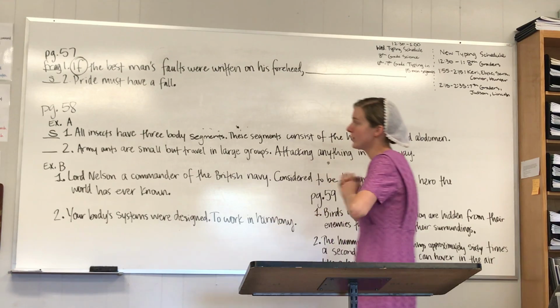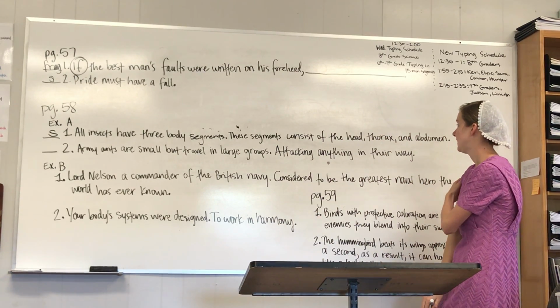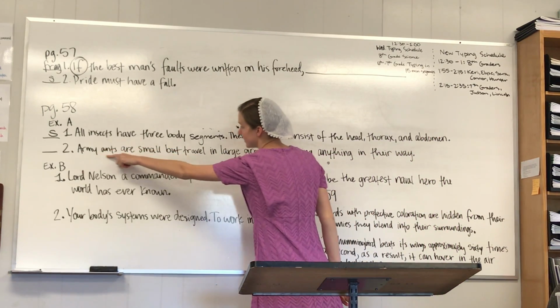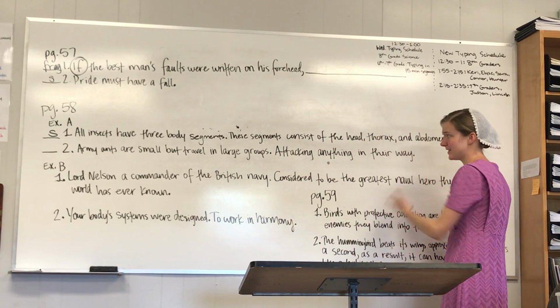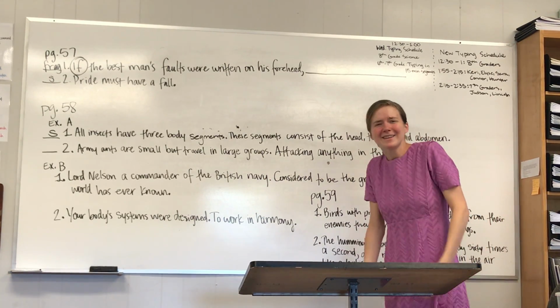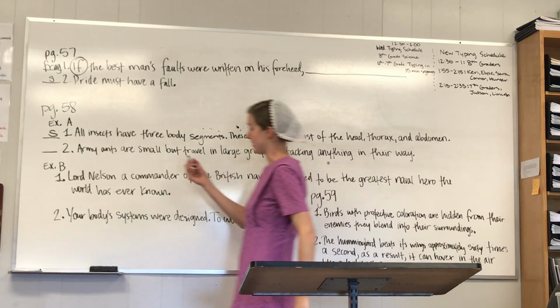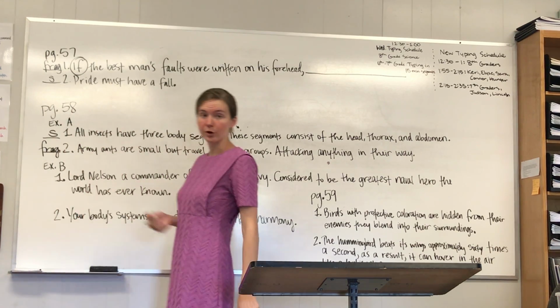Number 2, army ants are small but travel in large groups, attacking anything in their way. Well, this sentence is perfect. It's a sentence. But this right here is a fragment, attacking anything in their way. It leaves us hanging. It needs to be connected to another sentence. So I'm going to write frag, and I'm going to correct the error.